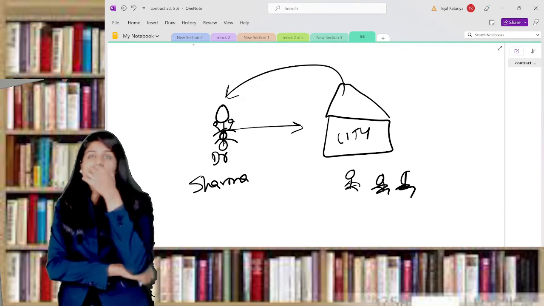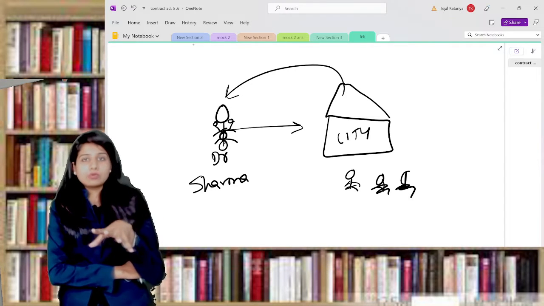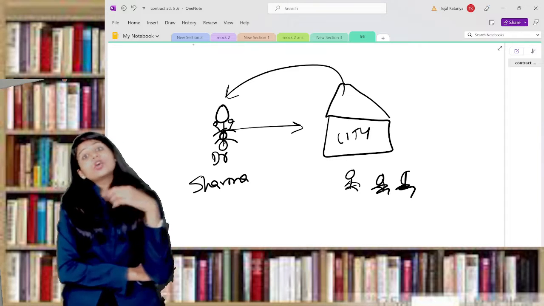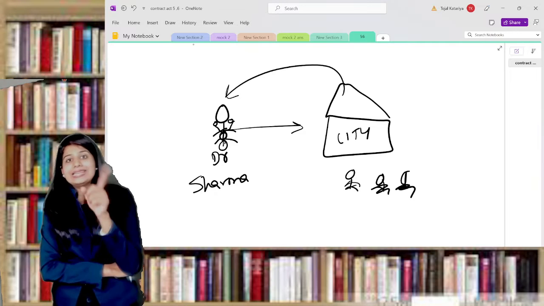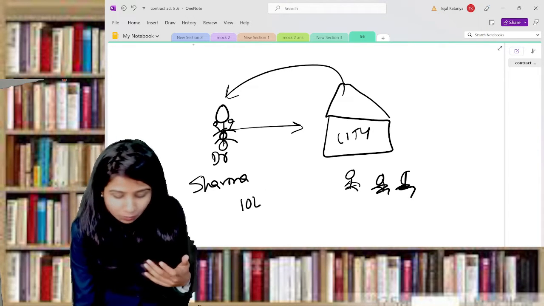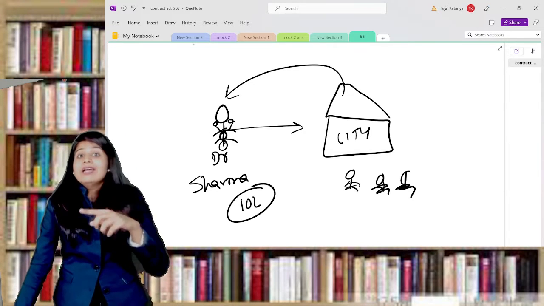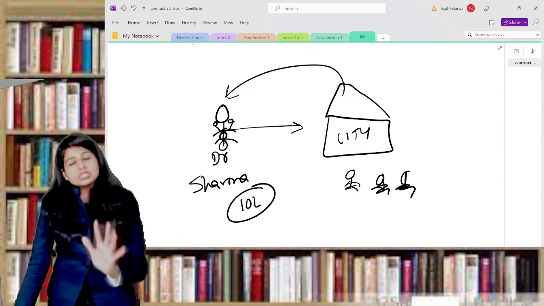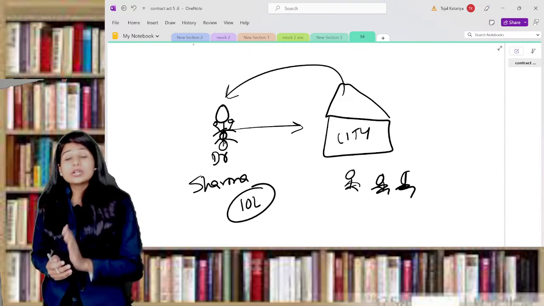Now Mr. Sharma is very worried that he may suffer from corona because of these patients. So City Hospital makes a contract with Mr. Sharma that if you suffer from corona in the next 3 months while treating our patients, you will get 10 lakh rupees as compensation. So now it is also a contingent contract, because whether Mr. Sharma will suffer from corona or not is uncertain.